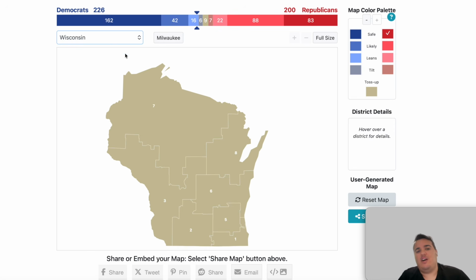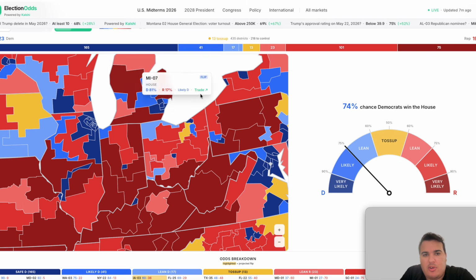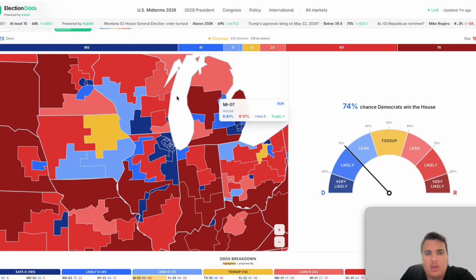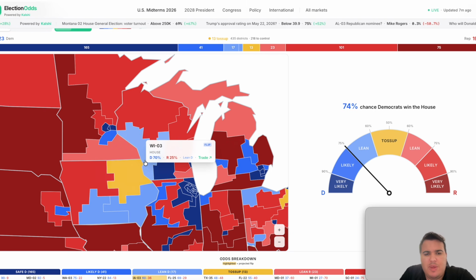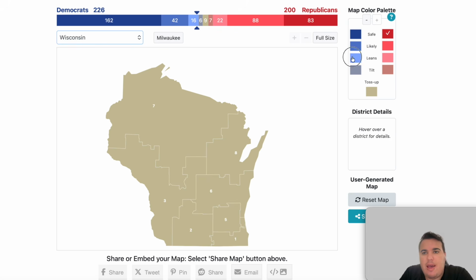Now we come to the state of Wisconsin. Wisconsin does have a handful of competitive races that the Democrats are very bullish on flipping and Republicans are bullish on defending. The first is the 3rd district, which is held by Republican Derek Van Orden. It is listed on this map as lean Democratic.